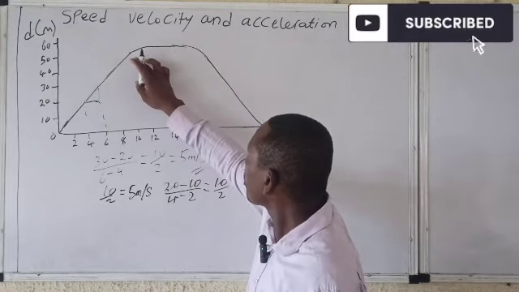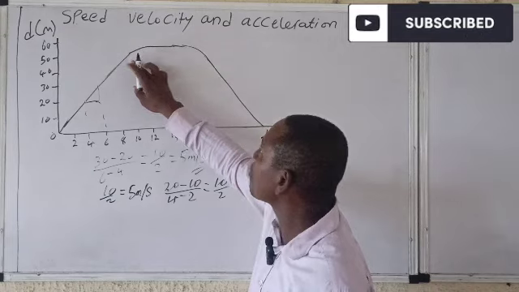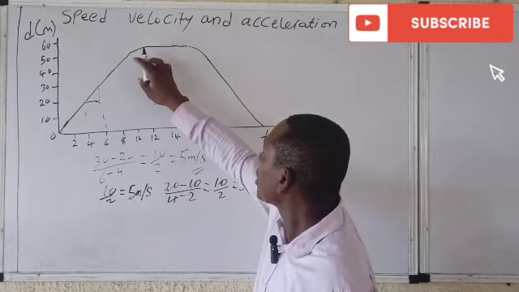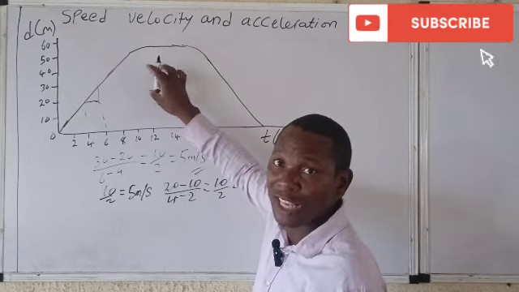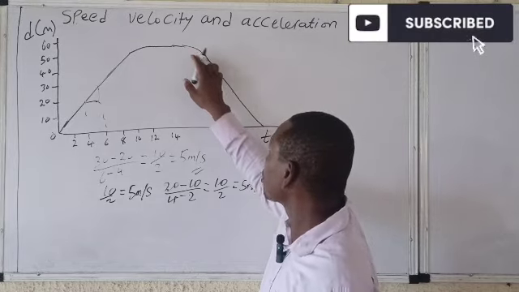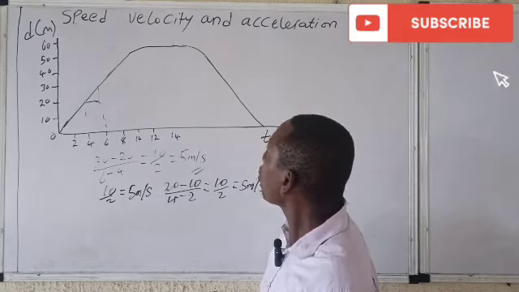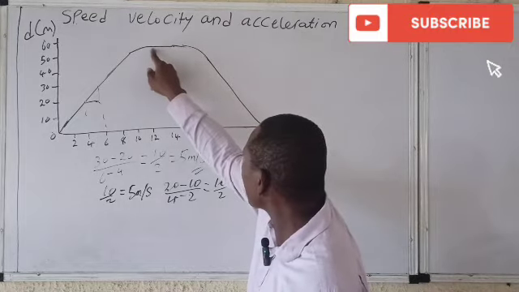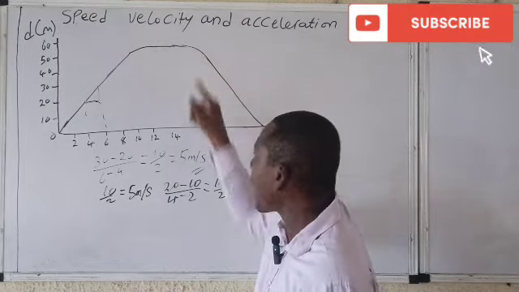So I'm saying the velocity, the rate of change of distance with time, is what? Changing. So actually the velocity is changing. So here, all this velocity, all the speed is what? Changing. But take a look at this place. Take a look at this place. This is a straight line.